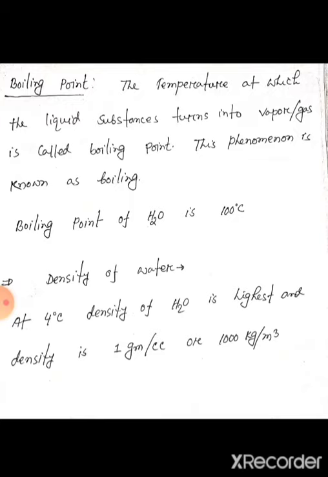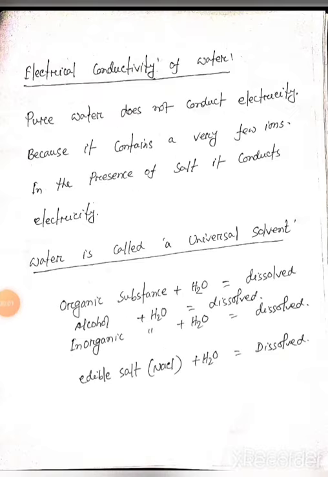Now, what is the density of water? At 4 degrees Celsius, the density of water will be highest, and it will be 1 gram per cc or 1000 kilogram per cubic meter. So in CGS unit its density is 1 gram per cc, and in SI unit its density will be 1000 kilogram per cubic meter.